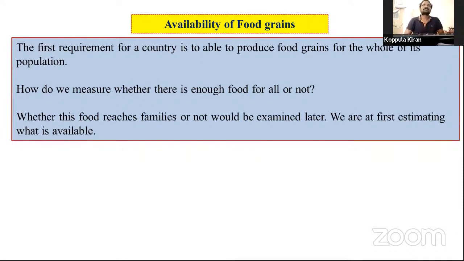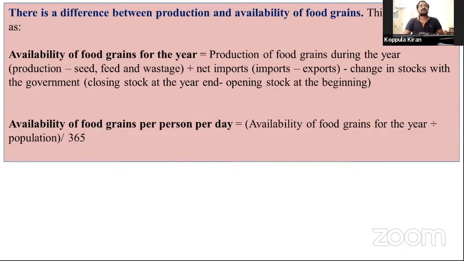Let us see this. There is a difference between production and availability of food grains. This is how to estimate the availability of food grains in the country, particularly in India. We are discussing food security in India. So what is the availability of food grains in India? See this, availability of food grains for the year, the total availability of the food grains per annum.